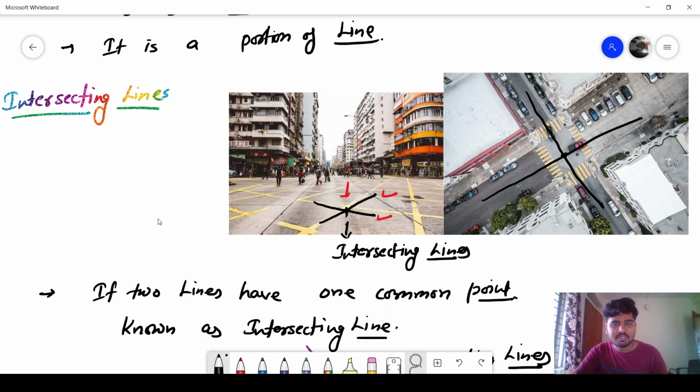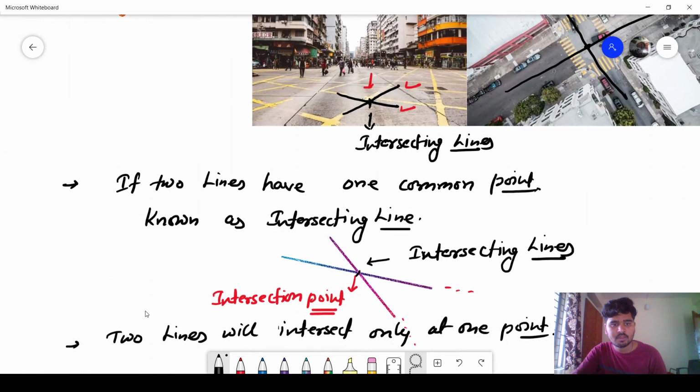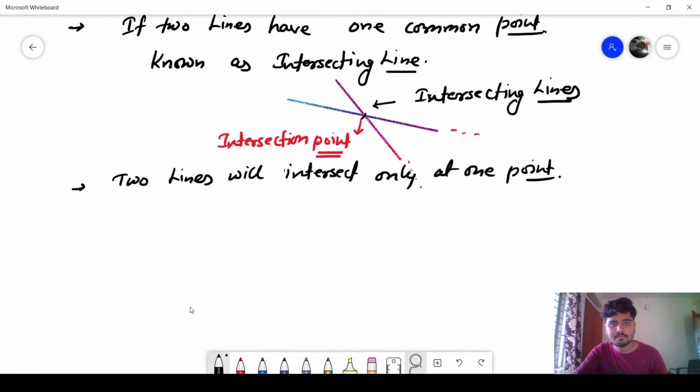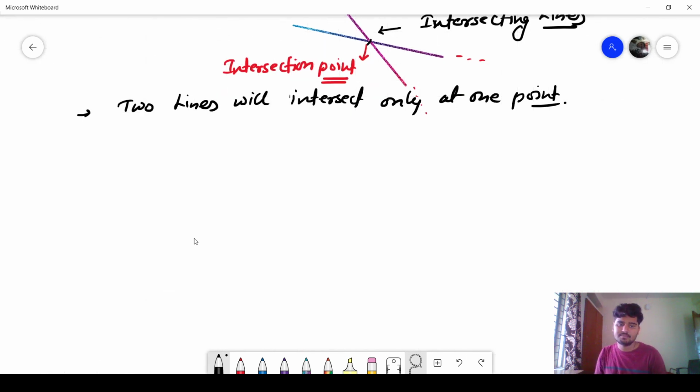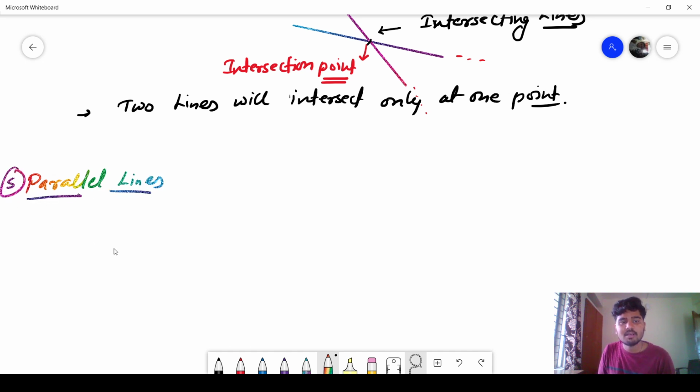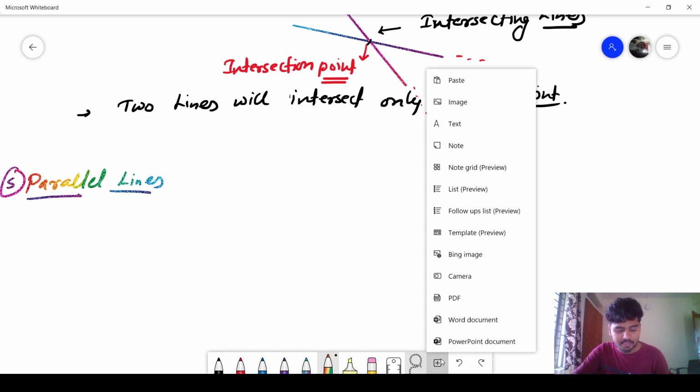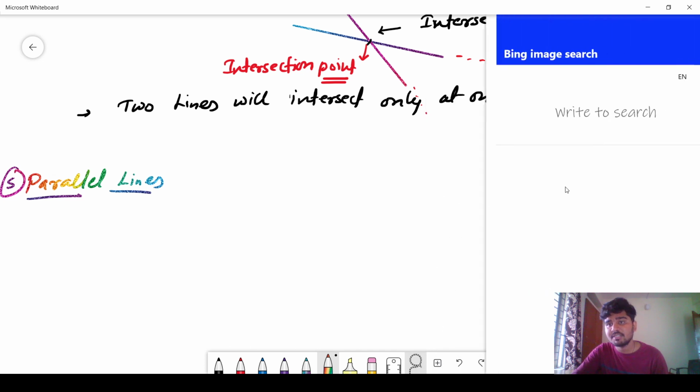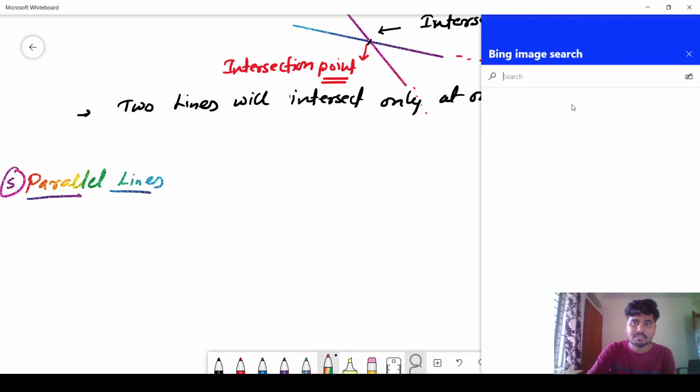Okay, now after intersecting lines, there will be parallel lines. We have talked about intersecting lines. Now, fifth, parallel lines. What are parallel lines? Lines which will never meet. Lines which will never intersect each other. I will take examples.